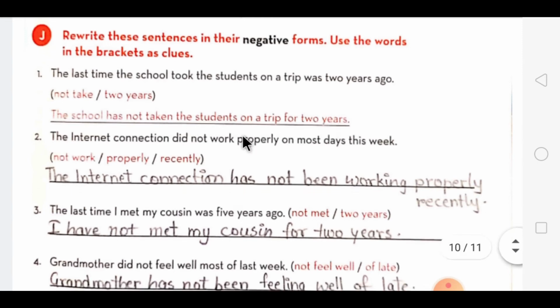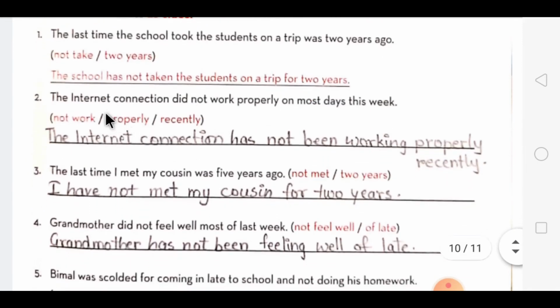Then the second one is, the internet connection did not work properly on most days this week. For that the clue given is not work properly and recently. So how will we form the sentence? The internet connection has not been working properly recently.